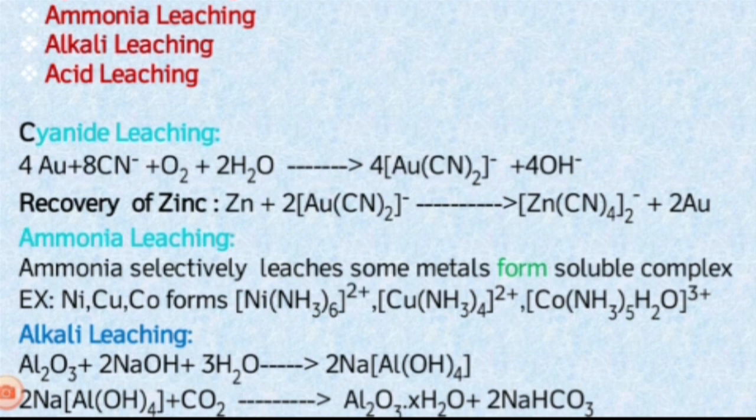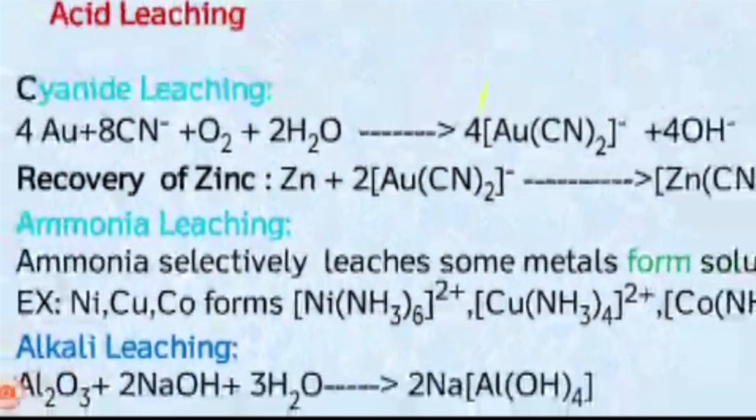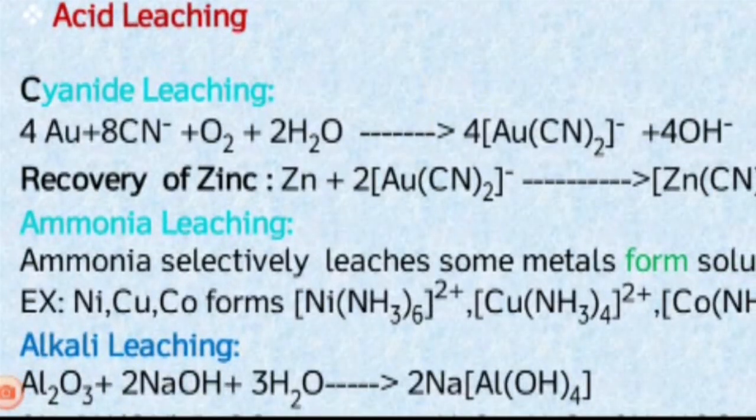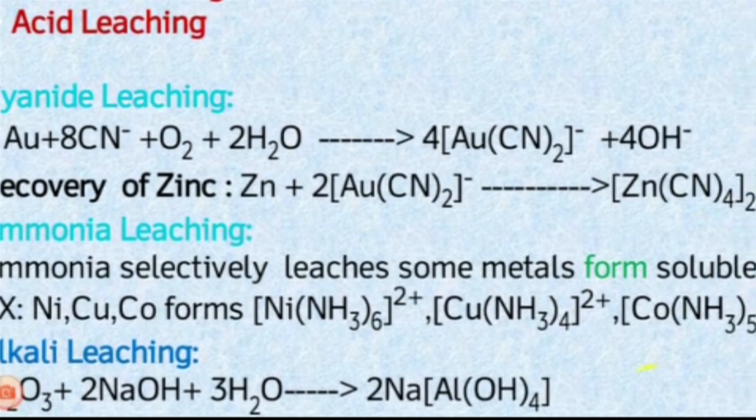Then next, ammonia leaching. Ammonia selectively forms complexes with some of the less reactive metals, that is cobalt, nickel, copper. These metals readily form soluble complexes with ammonia.